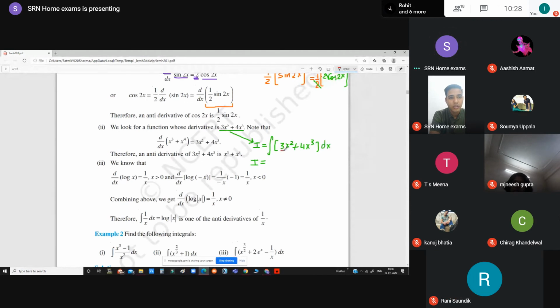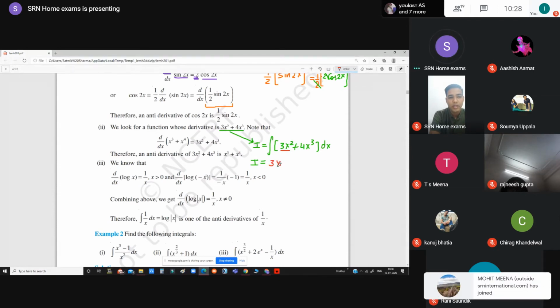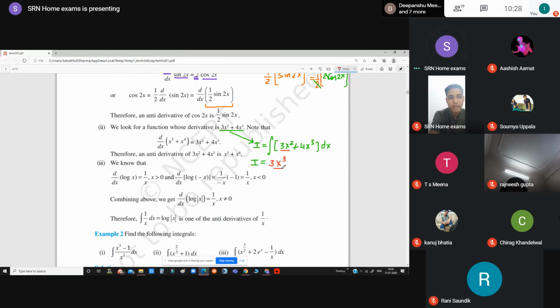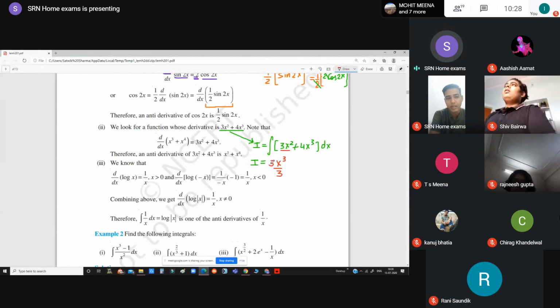Yes, so 3x square is written. 3 is going to be the same, we will not change 3. Now look at this x square. We are going to integrate x square, so the integration of x square will become x cube upon 3. In differentiation we were reducing the power and writing the power in the starting.